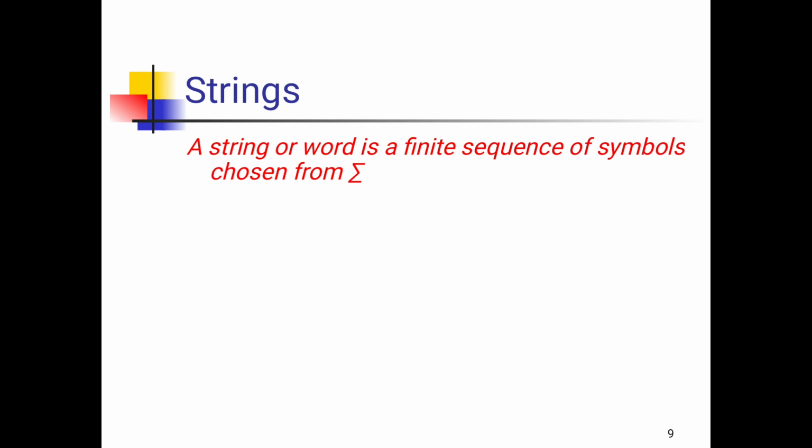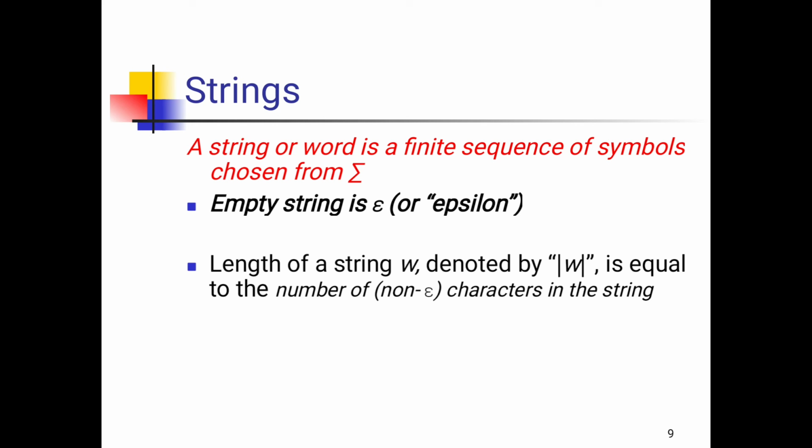Next comes strings. The second concept of the central concepts is strings. A string is a collection of alphabets. A string or a word is a finite sequence of symbols chosen from sigma. The empty string is always represented with epsilon. A string is always denoted by small letters. The length of the string w is denoted by |w| and is equal to the number of characters in the string. That is called the length of the string.